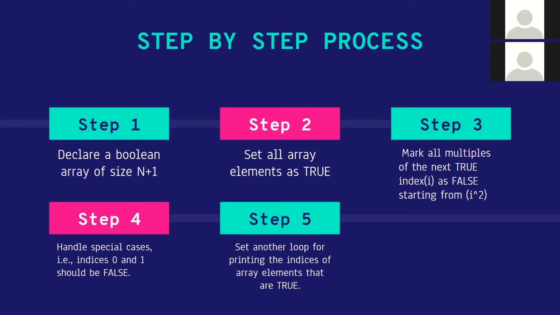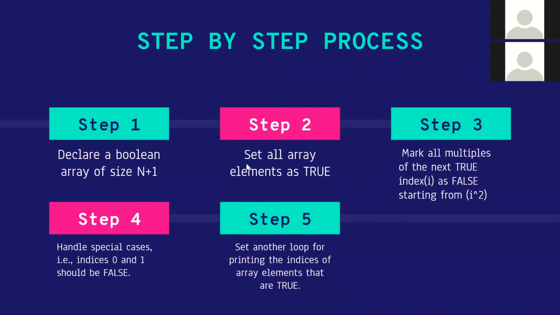If I'm declaring an array of size 3, then the array indices will be a of 0, a of 1, and a of 2. So I want to calculate all the prime numbers up to n, so I'd like the indices to include n as well. When I'm declaring the array of size n plus 1, my last index will be n. There's no complicated logic behind it. It's just that I want the index n to be there. So I'm declaring an array of size n plus 1.